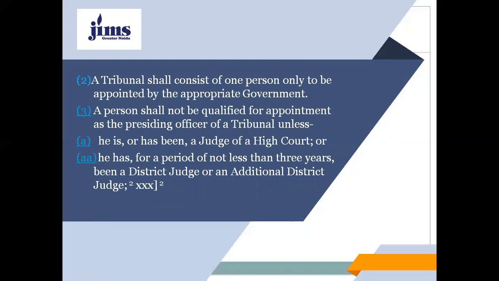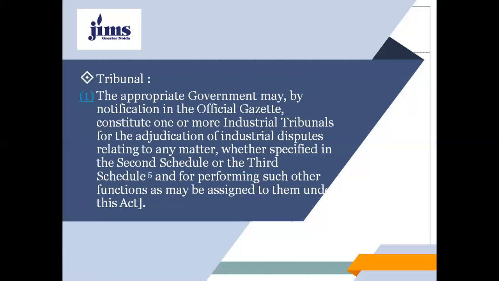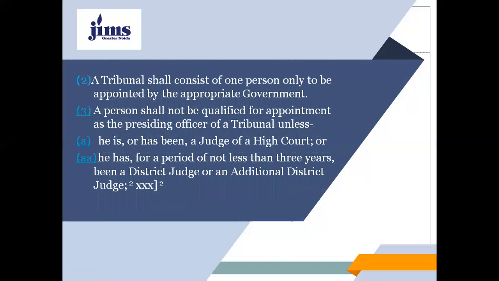A tribunal shall consist of one person only, to be appointed by the appropriate government. A person shall not be qualified for appointment as the presiding officer of a tribunal unless... So, my dear students, here we are talking about the qualification part, that is, when a person can be appointed as a presiding officer of an industrial tribunal.